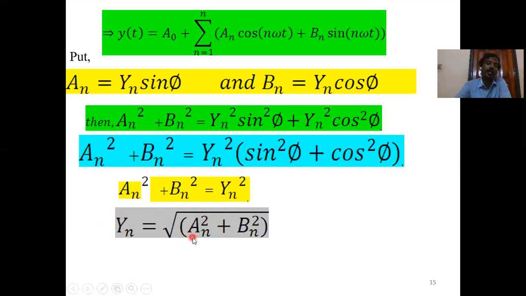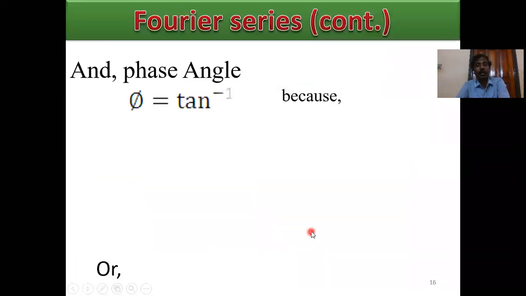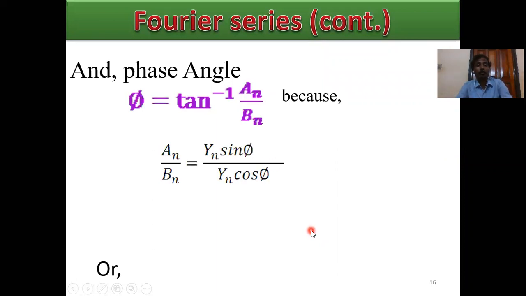So yn equals the root of an square plus bn square, where yn is the harmonic coefficient or fundamental. For the fundamental calculation, put n equals 1, then y1 equals the root of a1 square plus b1 square. For the second harmonic, y2 equals the root of a2 square plus b2 square. For the nth harmonic, the root of an square plus bn square. This is the harmonic coefficient calculation.